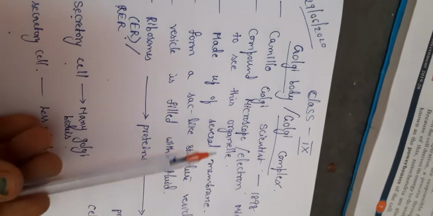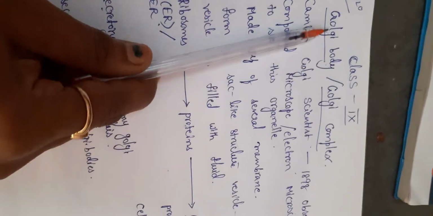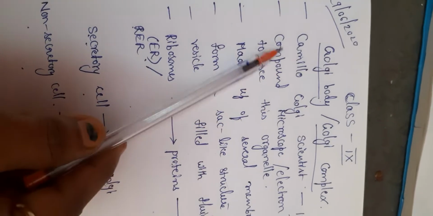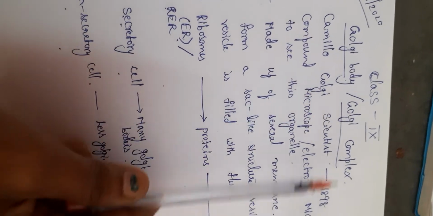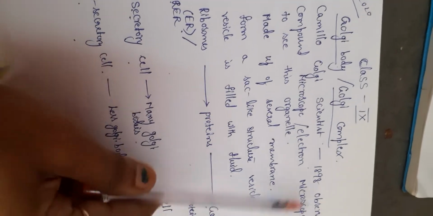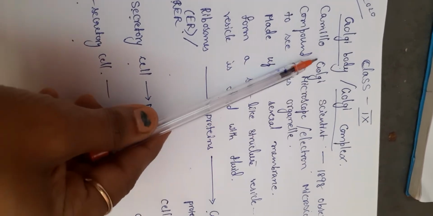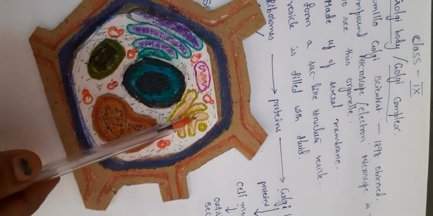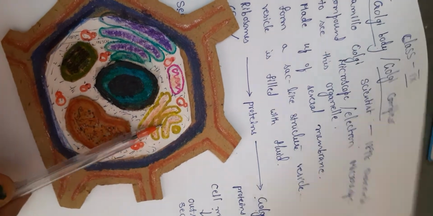Some of you may wonder why it is called the Golgi body. The reason is that it was discovered by a scientist, Camillo Golgi, who in 1898 observed this Golgi complex in a cell. Where is the Golgi body present? It is present inside the cell, in the cell cytoplasm, as one of the cell organelles.